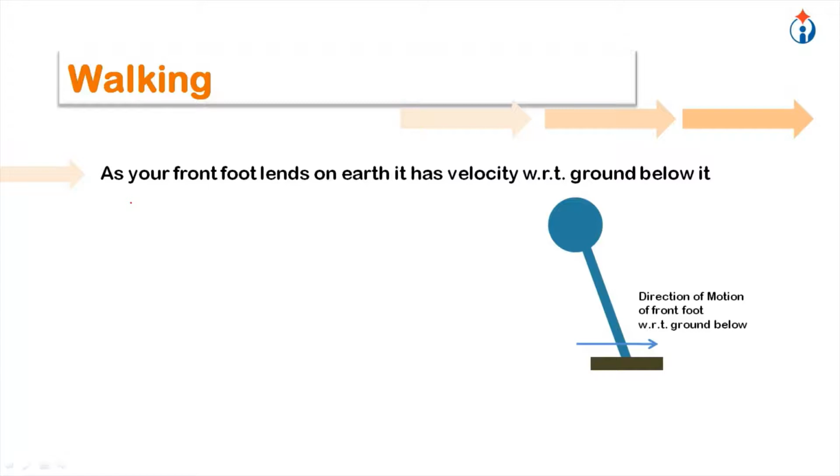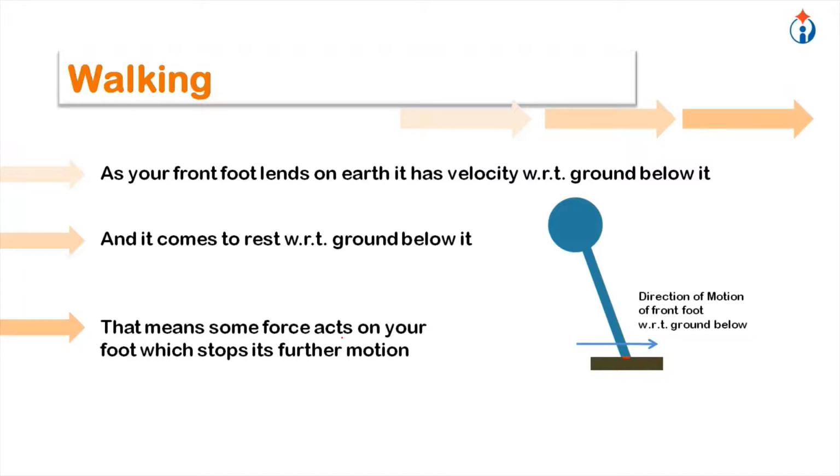As your front foot lands on earth, it has velocity, it is moving. It is landing here with respect to ground below it. So that's the direction of motion of front foot with respect to ground below. And it comes to rest with respect to ground below it. That means some force acts on your foot which stops its further motion. This force is friction.